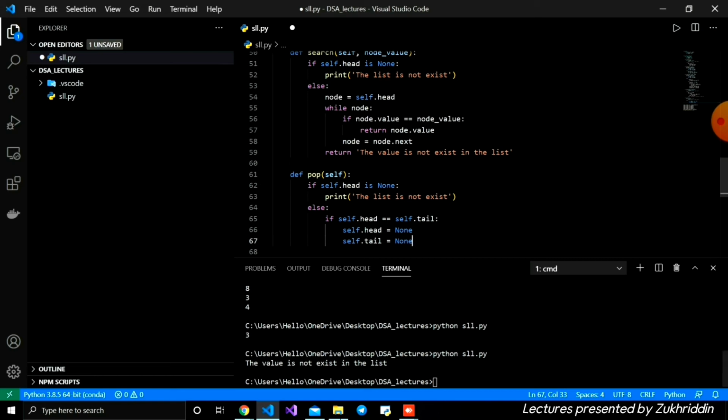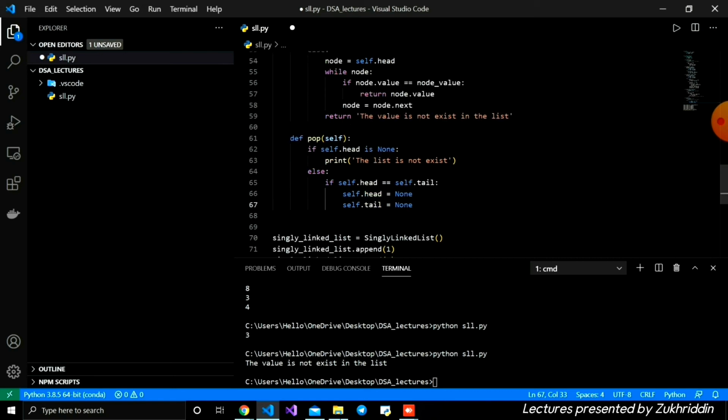Whenever we write this, we are just disconnecting all the references to the one node. There is no reference to the node, it means there is no node, and the garbage collector will automatically delete that node. And else, if there are more nodes, we need to iterate our linked list.